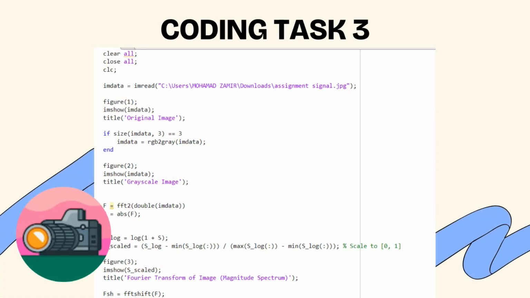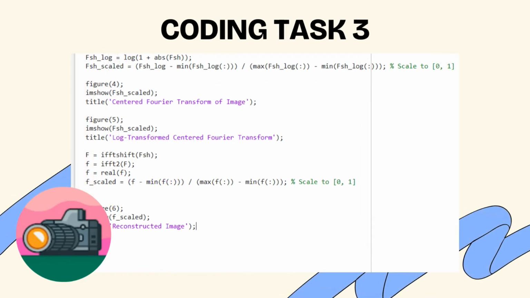So this is our coding for task 3. Firstly, we put our coding to display our original image as figure 1. Then for figure 2, we insert our coding to display the grayscale image. For the coding for figure 3, which is the Fourier transform of the image, we insert the log coding.